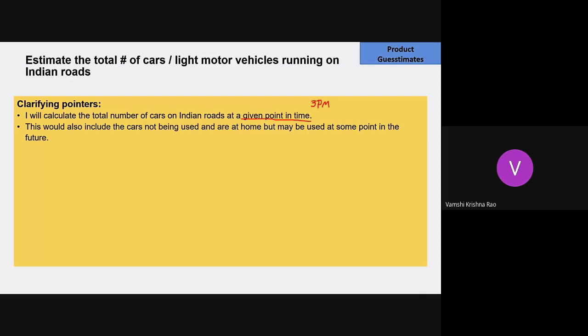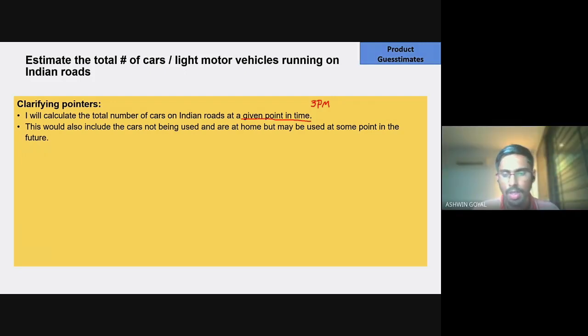So we can say that everyone who is earning above 5 lakhs might own a car. And on average, we can say 1.5 cars, because some people might not own a car, and some people might own 2 cars. All right, so that is something that you can do.